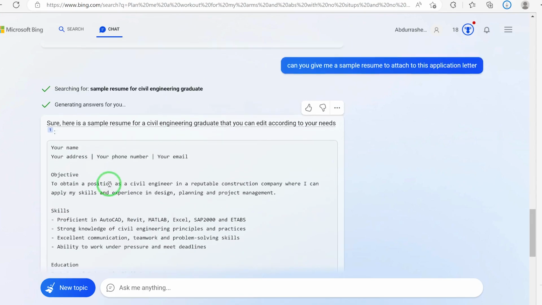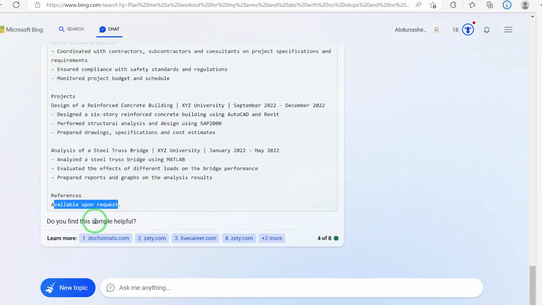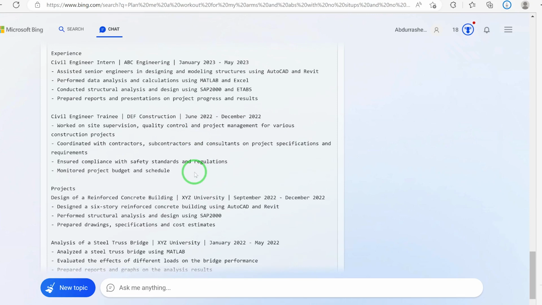So all you need is just to copy this and paste it on your own Microsoft Word, and go ahead and edit it to your liking and customize it based on your own experience. So the whole idea is for us to learn how to coordinate or work with this Bing AI to be able to extract professional-looking content that can help you to gain benefits such as a job and win interviews and so on. You can prompt it to write different kinds of things. But for now, this is how to use it to write an application letter for a job, and even write a sample resume that you can attach to the application letter to send in for that specific job application.